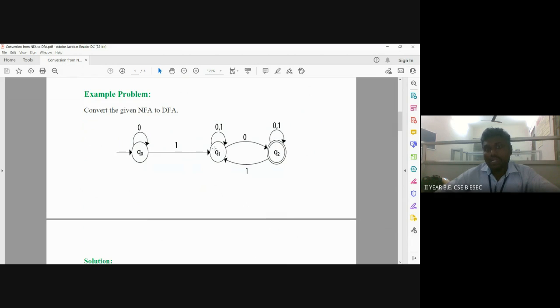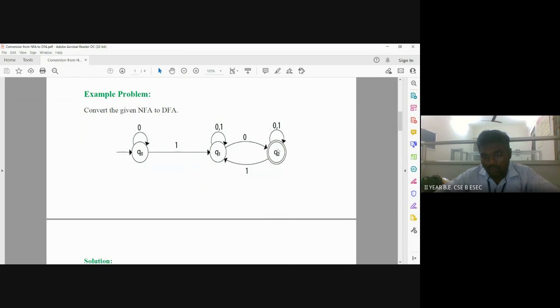Here, two transitions means one is a self transition, where Q1 reads 0 and stays in Q1, and the other is a transition by reading input symbol 0 from Q1 to Q2. So this is the NFA: by reading a particular input symbol, the transition moves to different states. Now come to Q2.